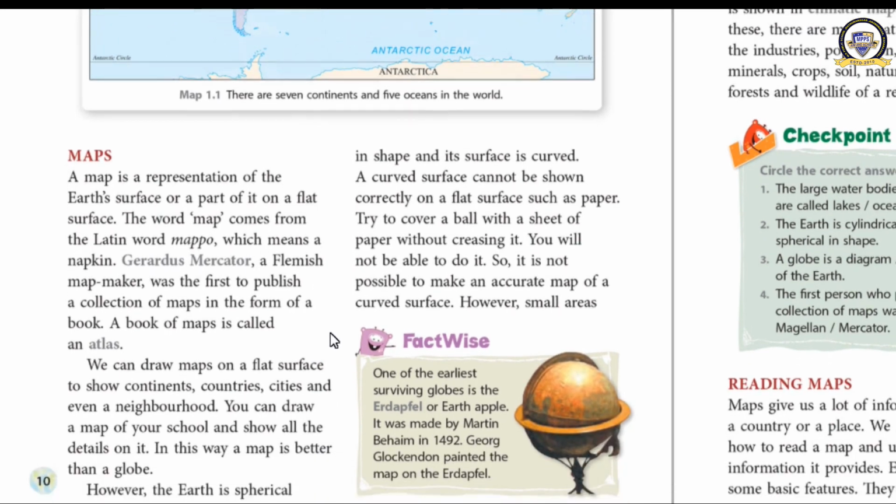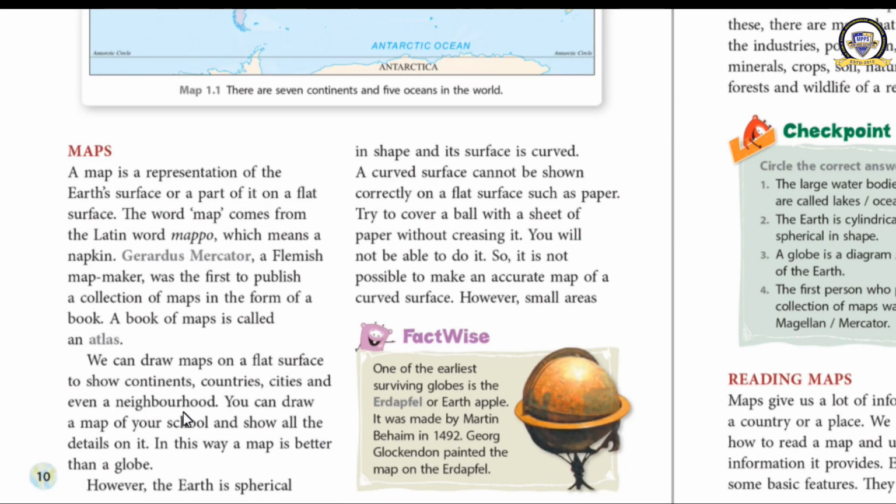And let us see now what we can do on a map. We can draw maps on a flat surface to show continents, countries, cities and even the neighborhood. It is not that the whole earth must be shown on a map.